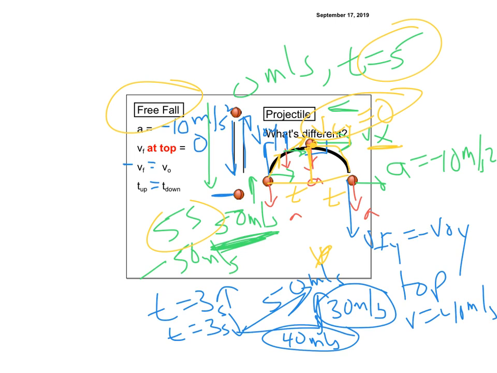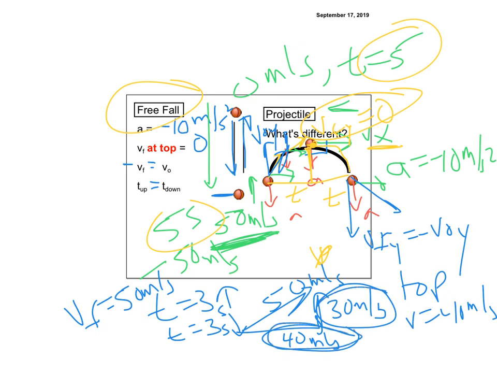What else could I say about it? I could say that Vf is going to be equal to 50 meters per second, but in the opposite direction, right? It's going to be pointing this way when the first one was pointing up that way. Everything else is the same, and you can calculate things after that. We'll go through the math part, but that's the concepts, right? So think about it when you're doing it. You know how to calculate these too.